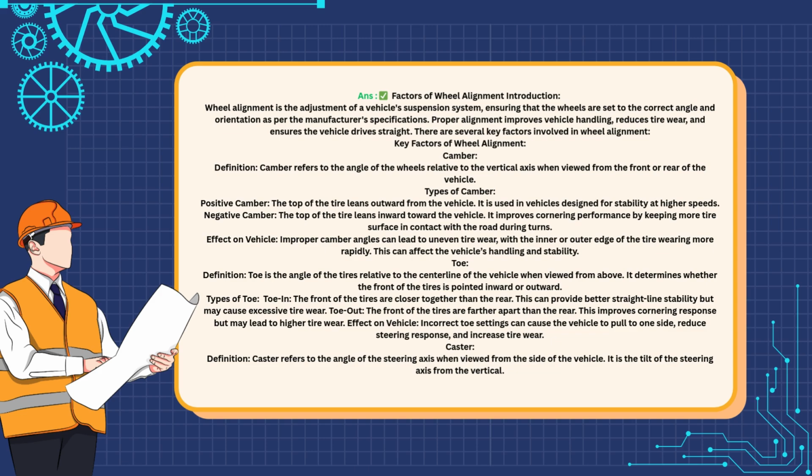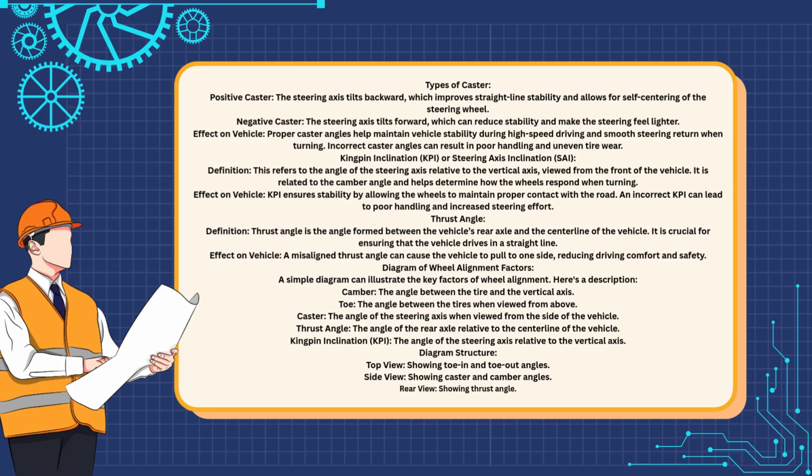Toe, the angle of the tires viewed from above. Toe in keeps the front of the tires closer, while toe out improves cornering but causes more tire wear. Caster, the steering axis tilt when viewed from the side. Positive caster improves stability, while negative caster can reduce it. Kingpin inclination, KPI, the angle of the steering axis from the front, ensuring stability and proper tire contact. Thrust angle, the angle between the rear axle and vehicle centerline. Misalignment can cause the vehicle to pull to one side.